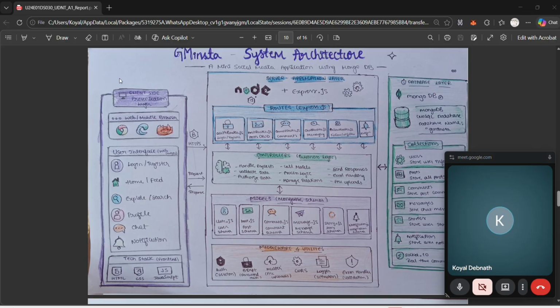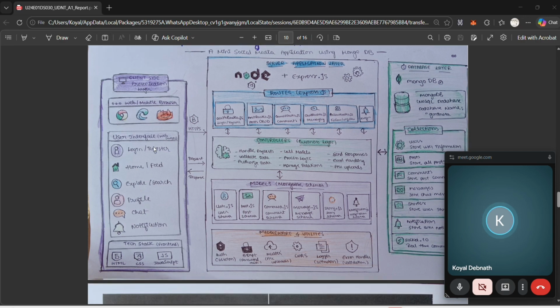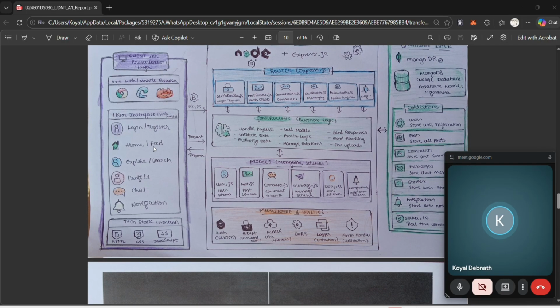We have the client side or presentation layer. This is the front-end part, as I told, where the user interacts with the application through a web browser like Chrome, Edge, or Firefox. The user interface contains pages such as login, register, home or feed, explore, search, profile, chat, notification. The front end is developed using the tech stack HTML, CSS, JavaScript, and also React.